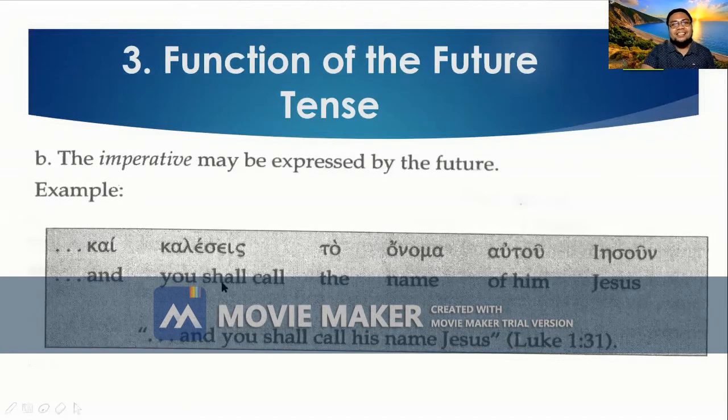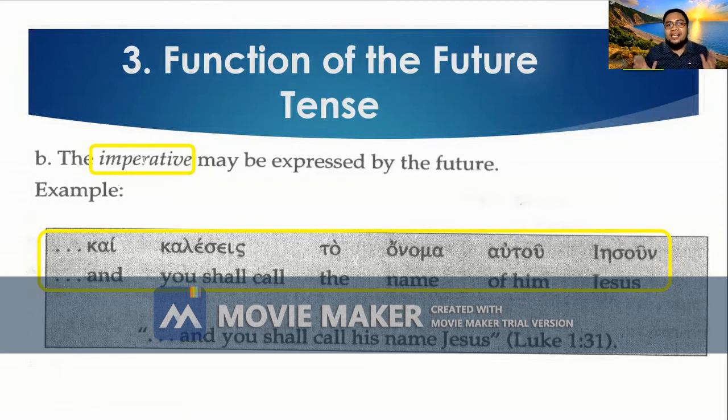Next, the imperative may be expressed by the future. An example here is kai kaleseis to onoma autou Iesoun. So it is translated, and you shall call his name Jesus. In this example, what is the verb? Kaleseis. Very good.